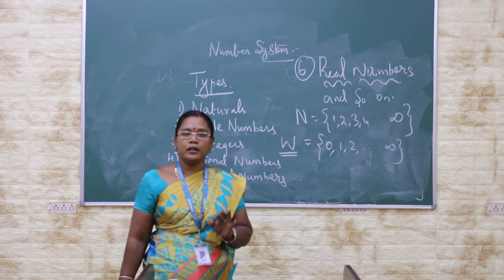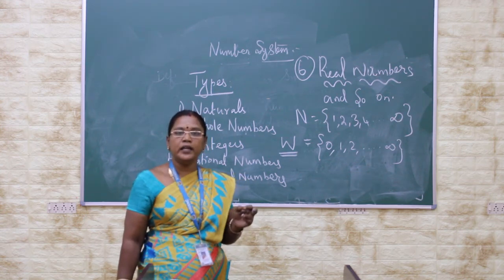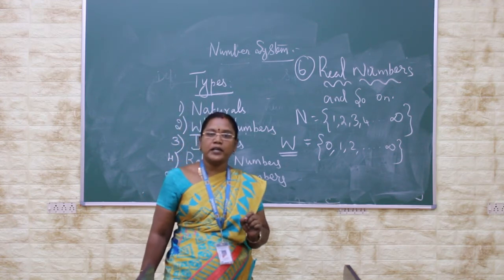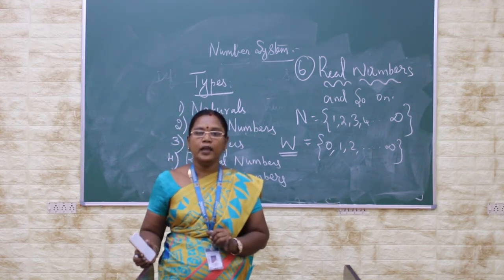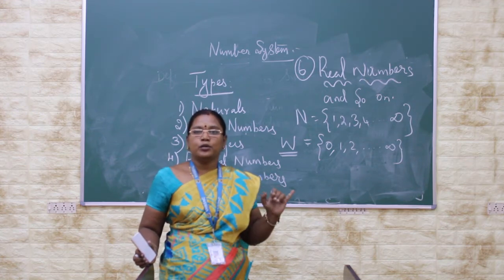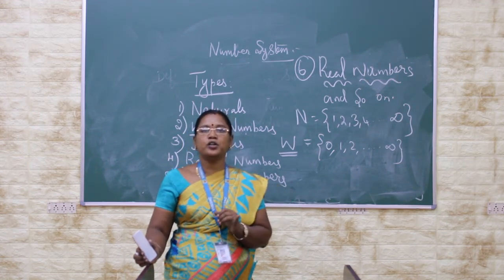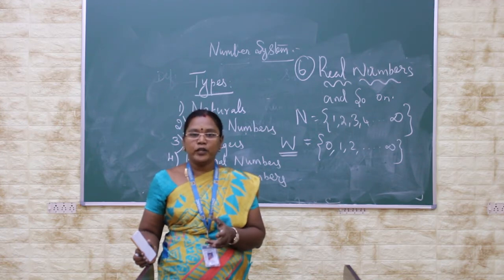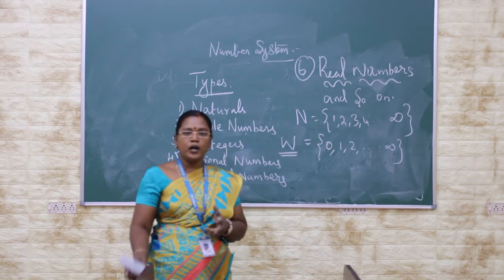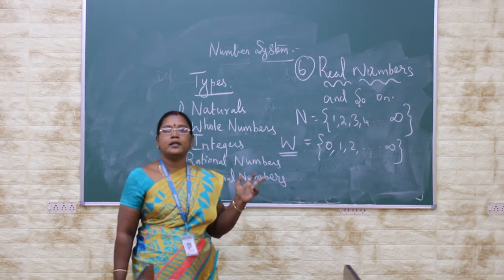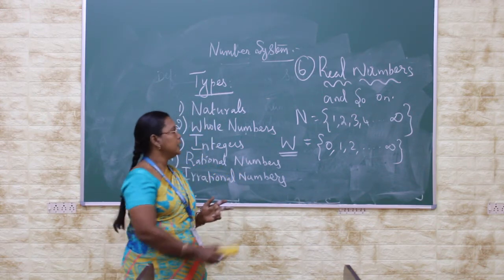The main thing when we study natural numbers is that the property holds good only for the sum and product of natural numbers. So the property does not hold good for the operations subtraction and division. Can we follow it? The natural number system is applicable only for the sum and the product of natural numbers.